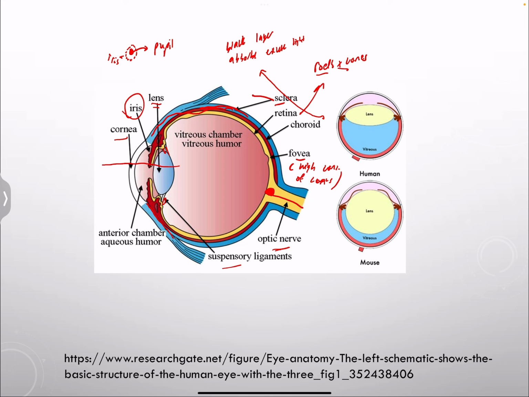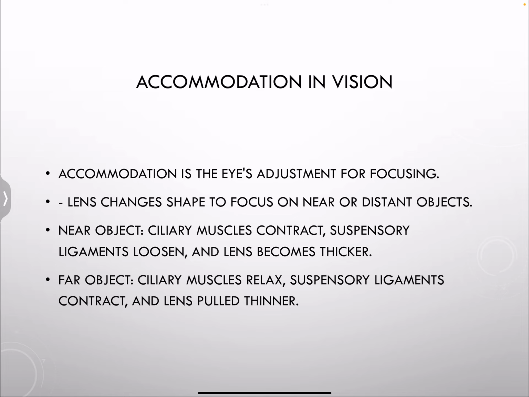We're going to change the shape of it using the suspensory ligaments, and that depends on whether we're viewing a near object or a far object. So what's going to happen? Once we try to view a near object, the ciliary muscles are going to contract, the suspensory ligaments will loosen up, so what will happen to the lens? It will become thicker.